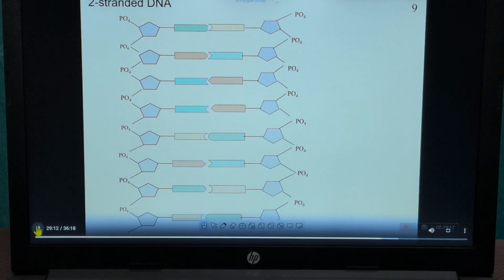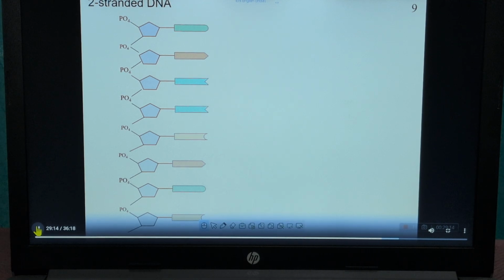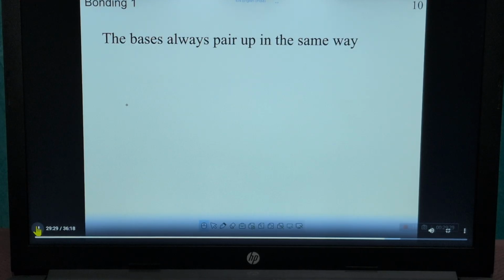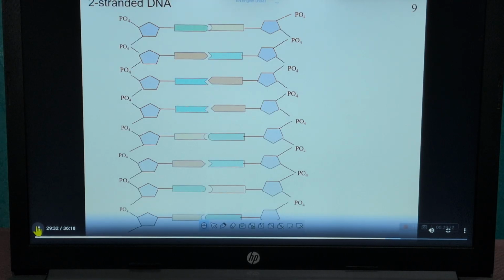See, these are the two-strand DNA. This is the first strand of the DNA, and how the other strand will come and combine with this strand. If there is A, then here T, thymine bases will come and form a bond with A. Not a G base will come and form with adenine.